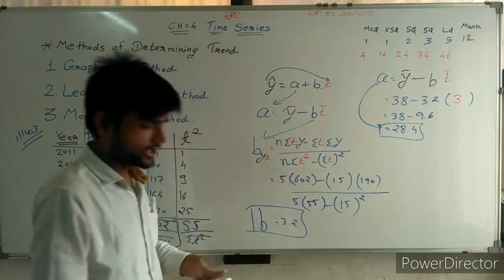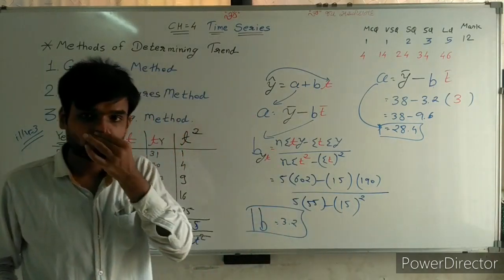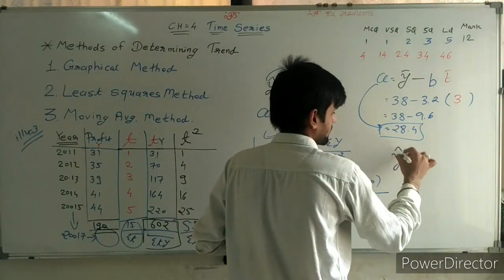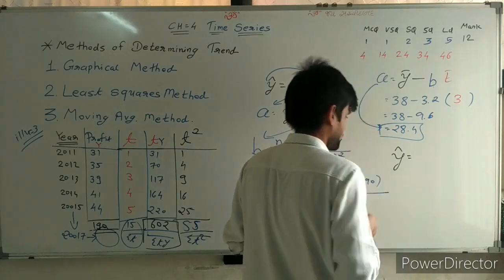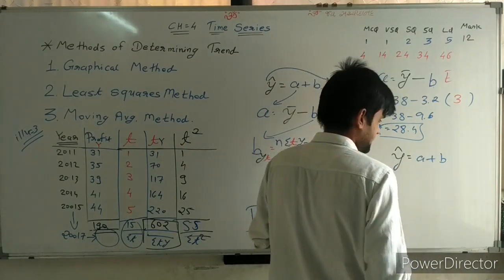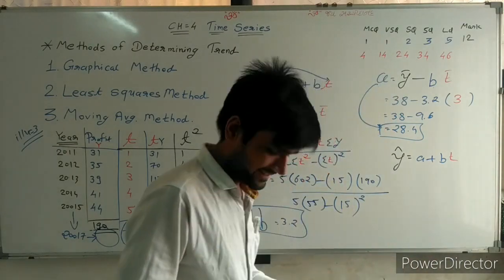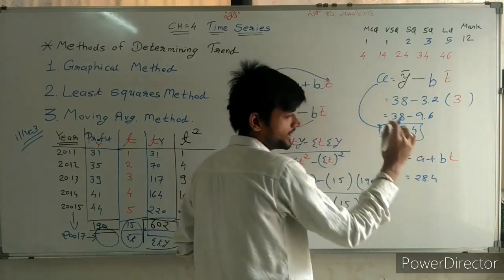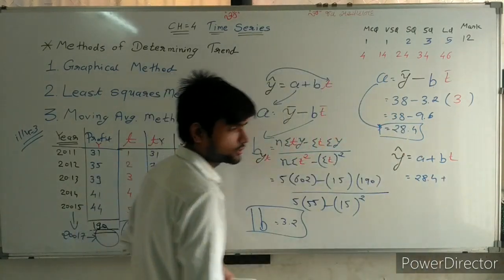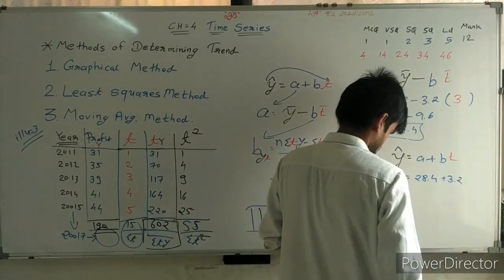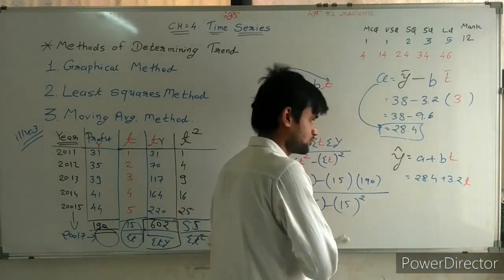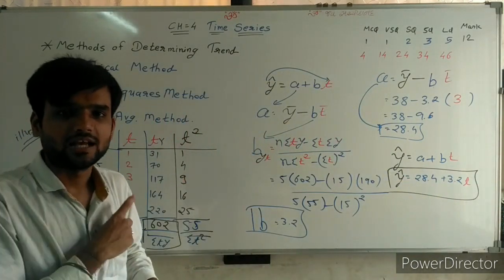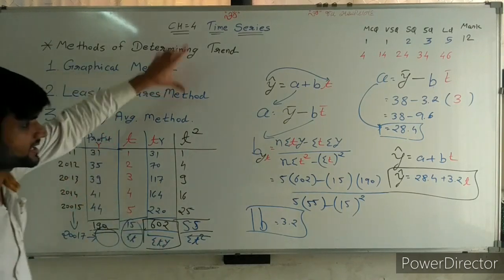A, 28.4. B, 3.2. And making the equation, y cap is equal to A plus B, sir, T. Now what is A? 28.4. This is the value of A. Plus B, 3.2 T. So this is my trend line, and this trend line is found by using the least square method.